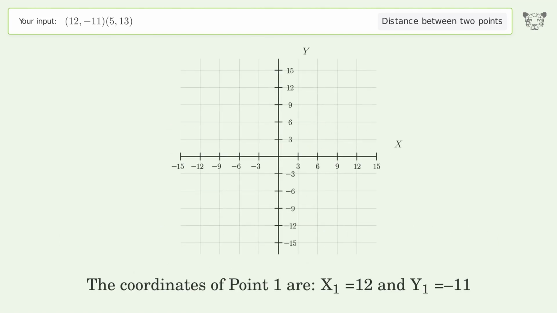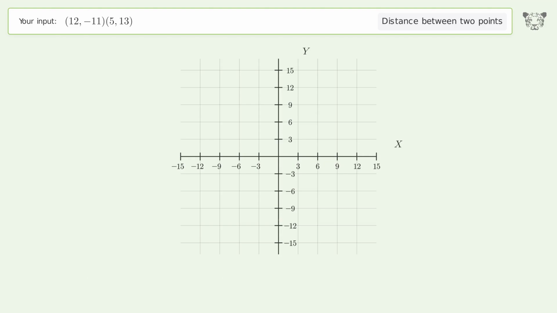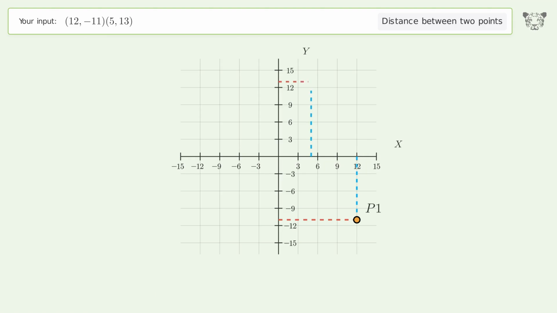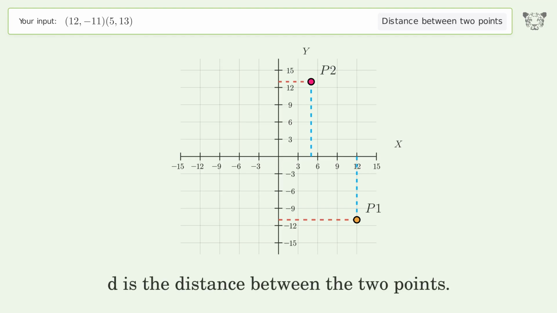The coordinates of point 1 are x1 equals 12 and y1 equals -11. The coordinates of point 2 are x2 equals 5 and y2 equals 13. D is the distance between the 2 points.